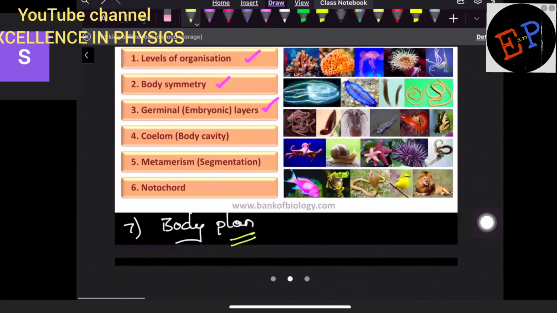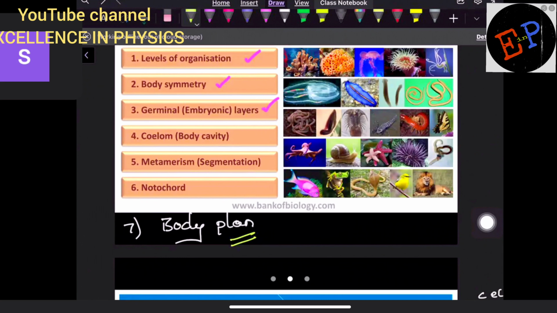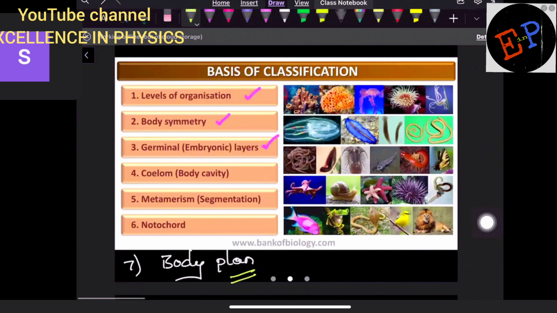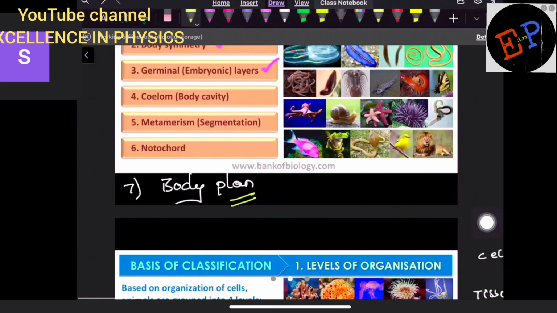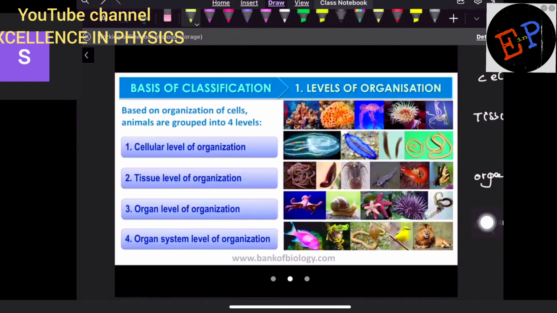And the last one is also called body plan. Are you able to understand? So based on these categories, we try to divide these animals into different phyla. Are you able to understand? So therefore, levels of organization. So totally how many levels of organization are present?